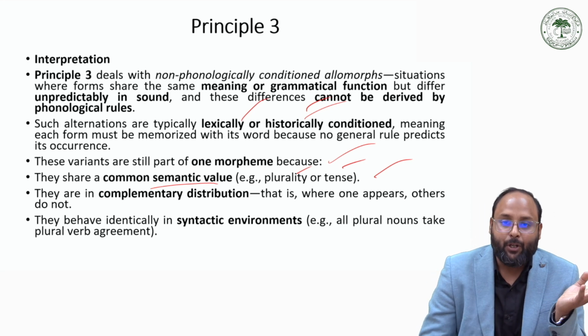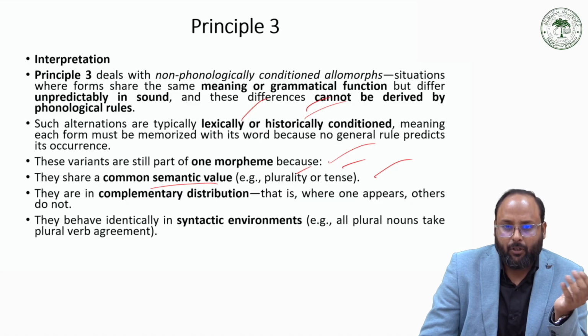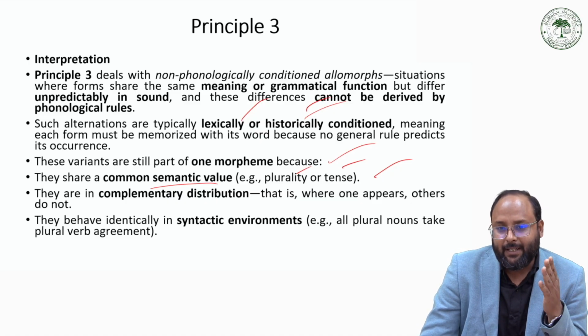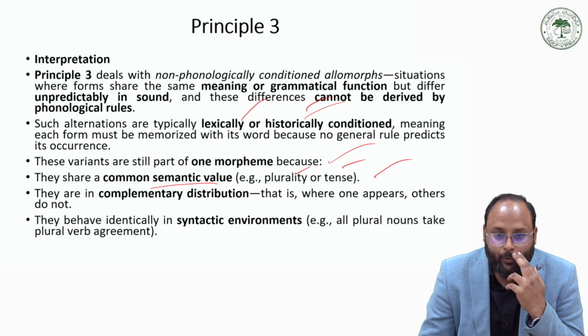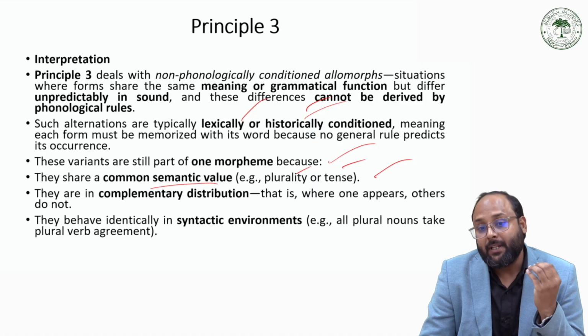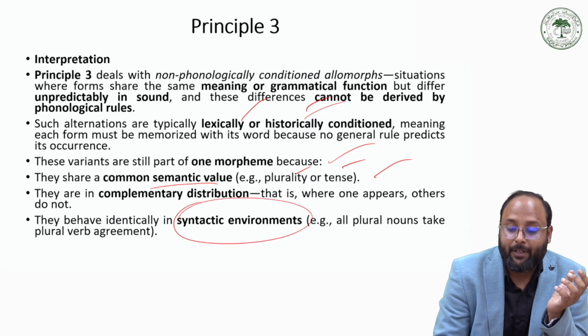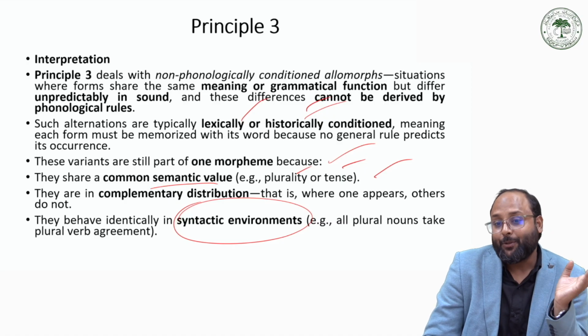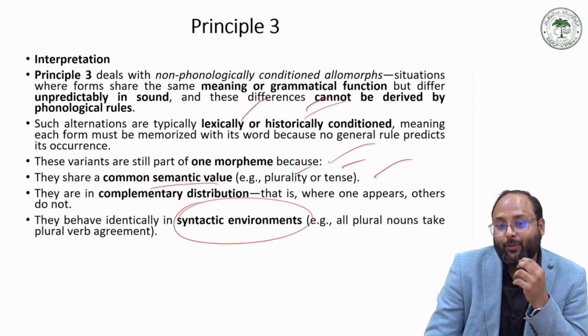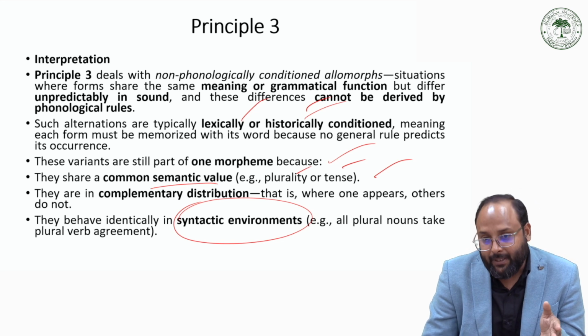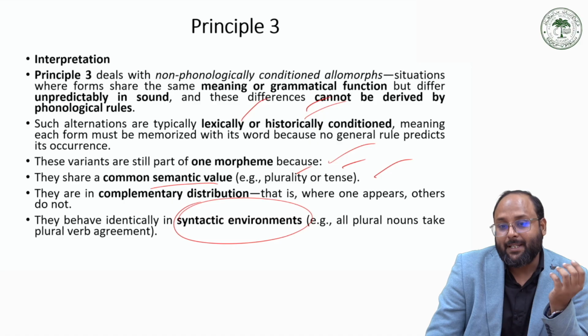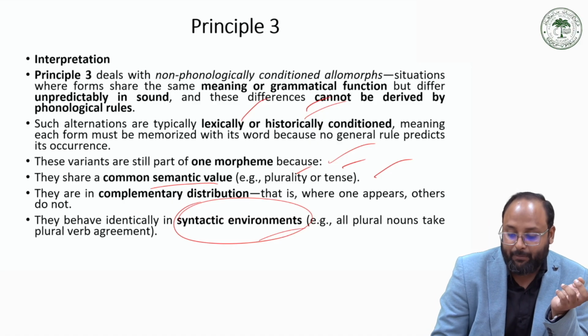So when we have irregular or lexically conditioned allomorphs with different occurrences, we can understand them through the syntactic environment, because if it is plural, the verb and the auxiliary should be plural. On that basis we can understand that this particular form shows the meaning of plurality, past tense, or future tense.